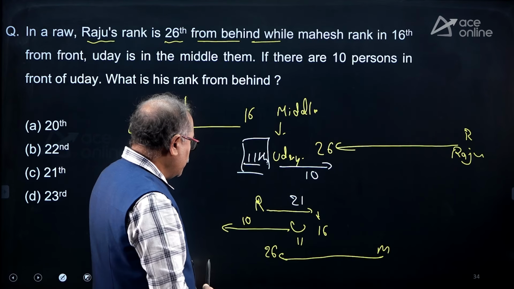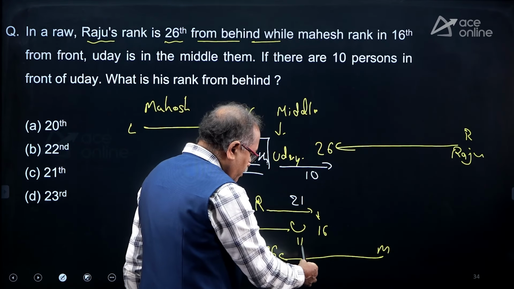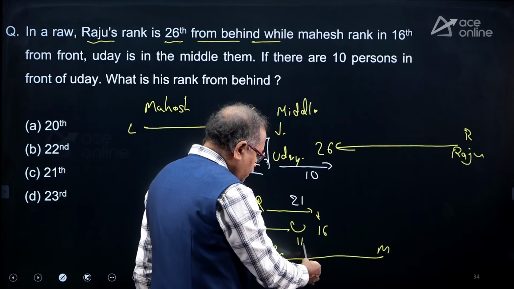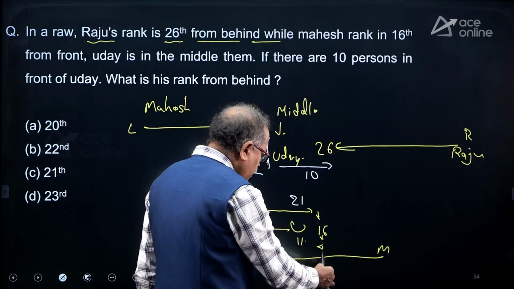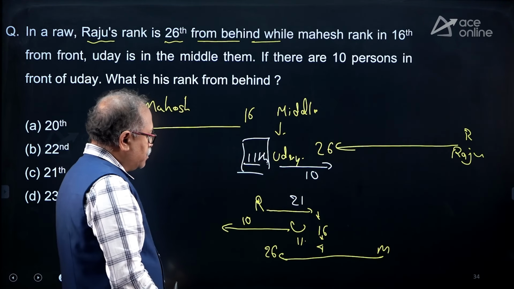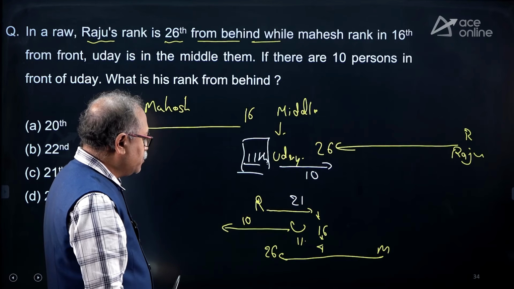Between Uday and here it is 16, so 4 more people are there here, and Uday is in between.